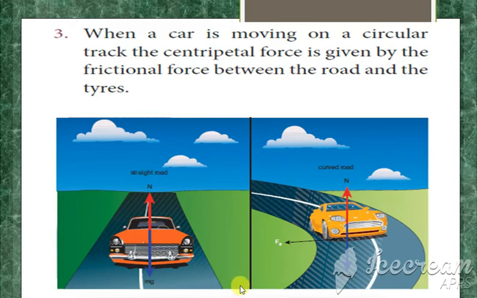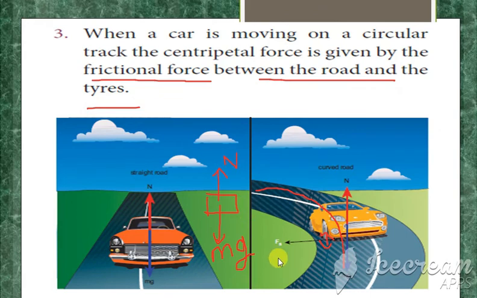Here we are considering the circular motion of a car. When a car moves straight, generally we know that for any object there are two forces, an upward force and a downward force. The upward force is the normal force, and the downward force is the gravitational force, which is given by mg. That is what is written here. Suppose the particle is moving in a circular path. When it moves in a circular path, what is there between the tire and the road? There is a frictional force between the road and the tire.